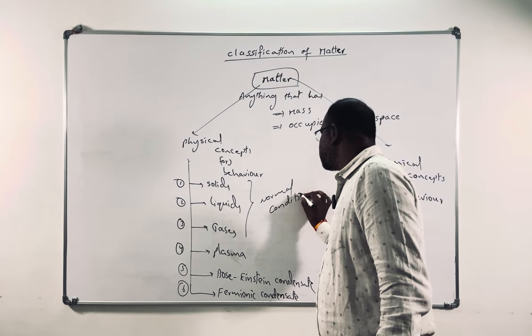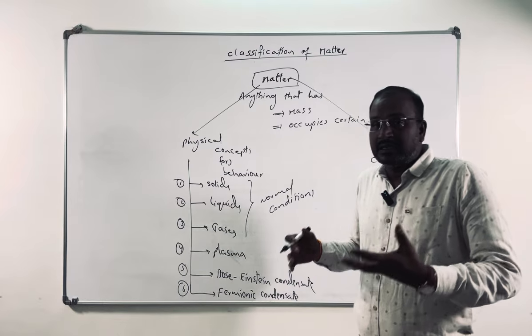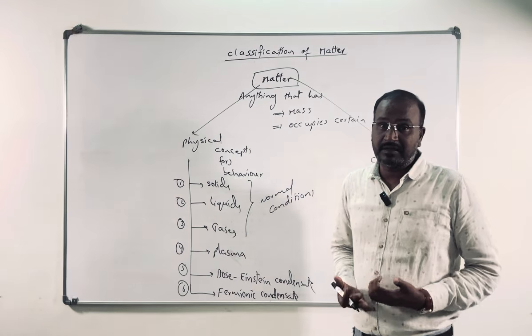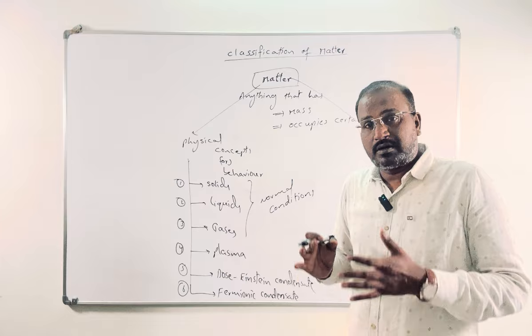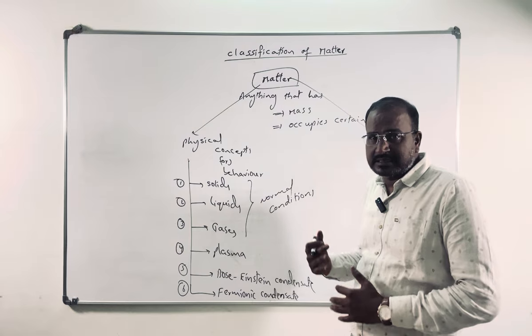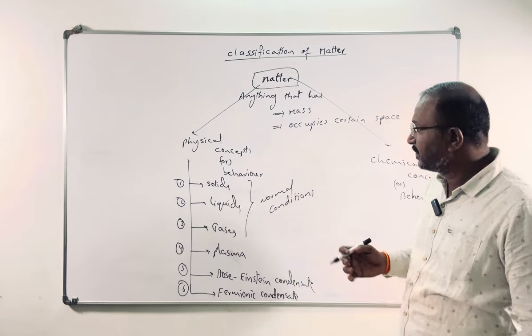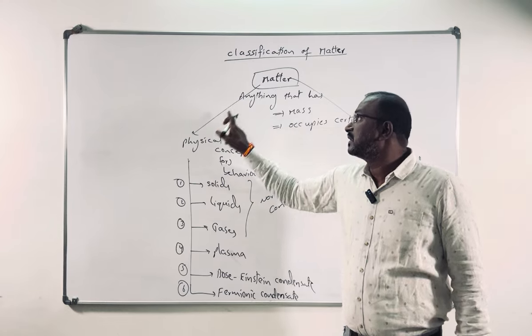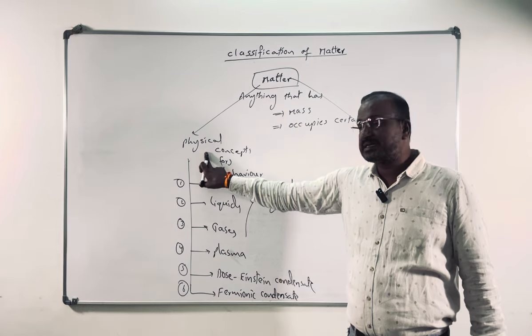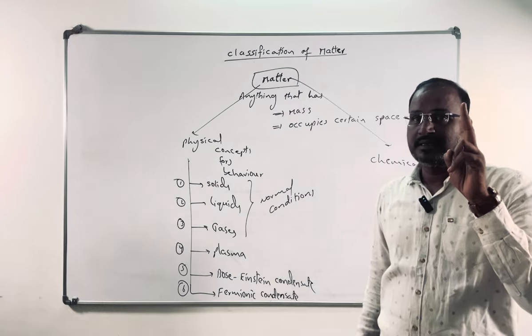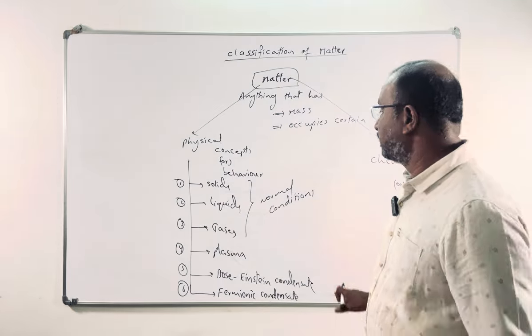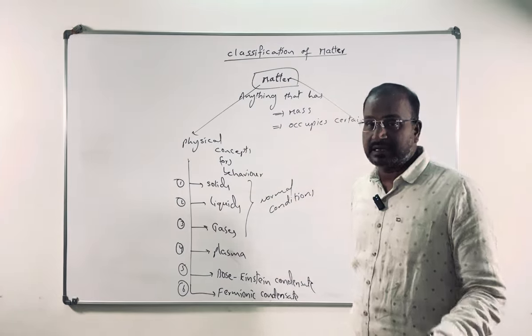Normal conditions means the conditions where we are surviving, room conditions, STP or NTP conditions. In those conditions, based on physical behavior, we can divide matter into three types: solids, liquids, gases. Under abnormal conditions, we can divide it into six types.